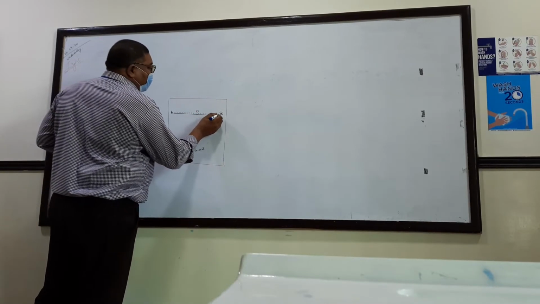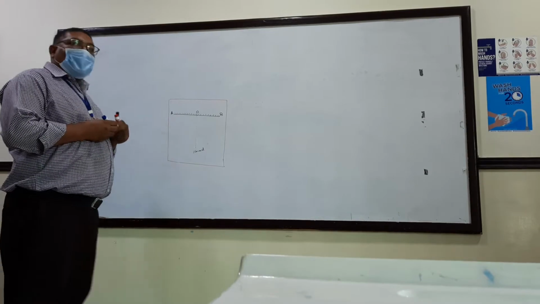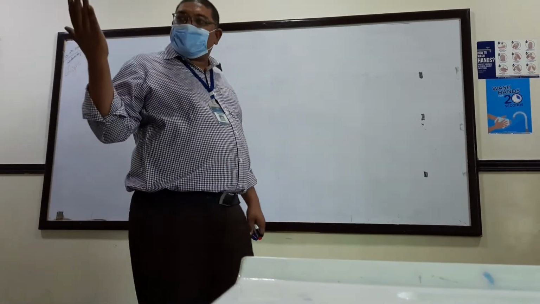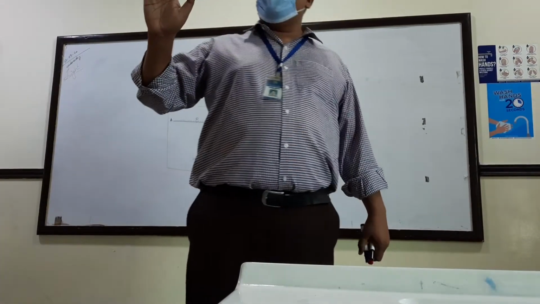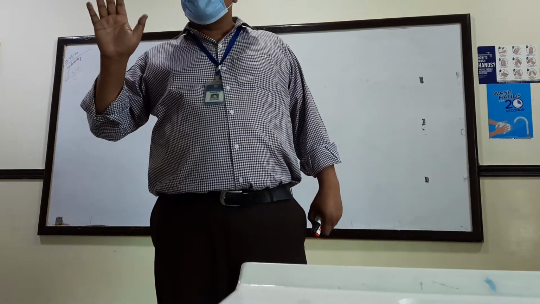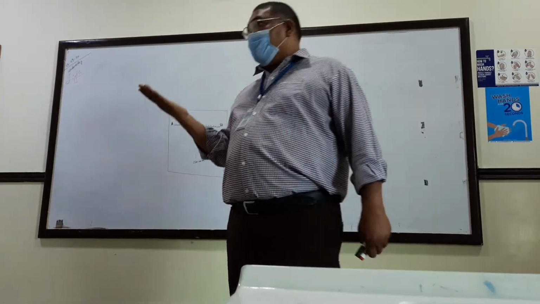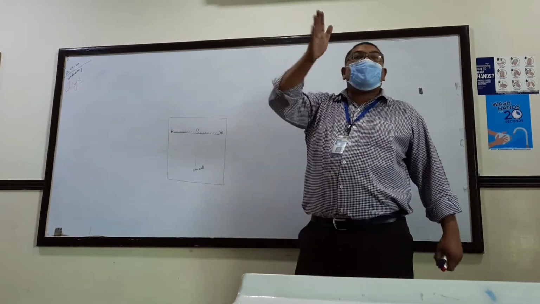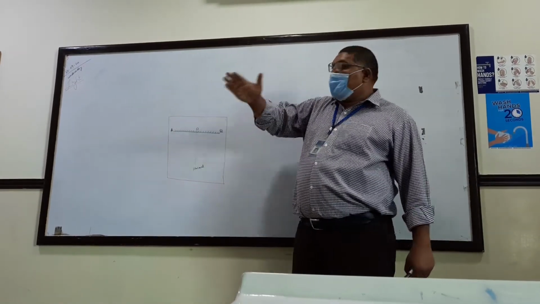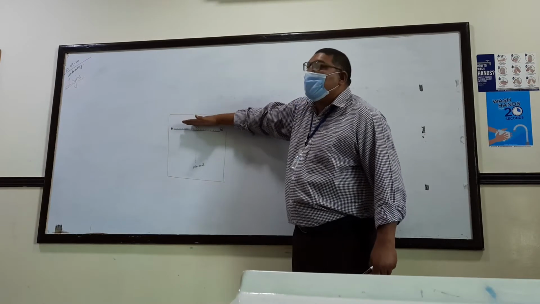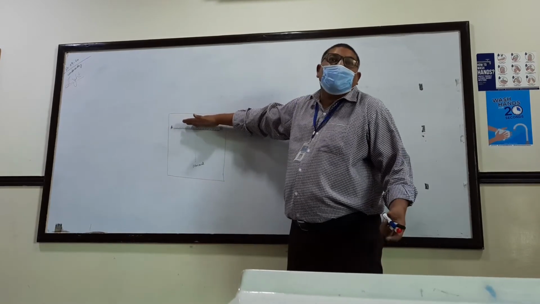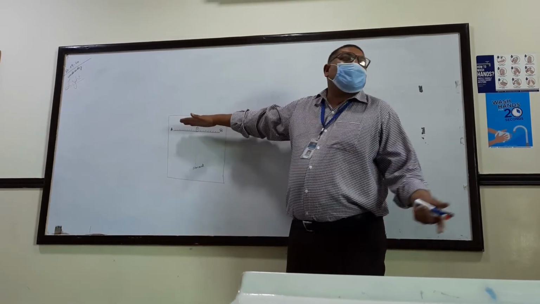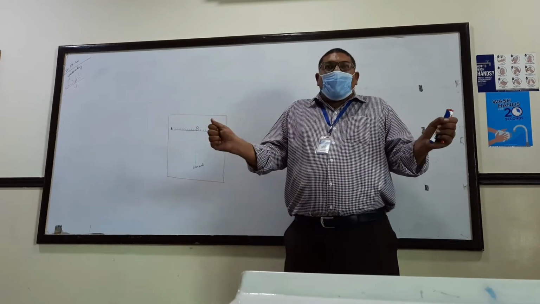The reflecting mirror always has two faces. One face of the mirror is reflecting. The other one is non-reflecting. So I have put a plain mirror on the line AB with the help of a wooden block or wooden stand, to hold the mirror.